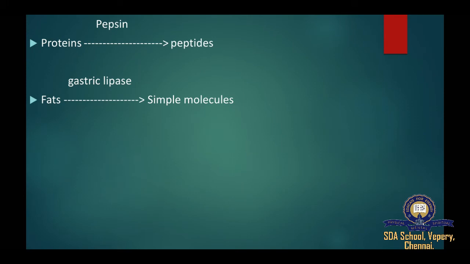Already I told you gastric lipase breaks down fat. Pepsin breaks down protein into smaller fragments called peptides. The food is ultimately converted into a semi-solid form called chyme, which passes into the duodenum. So protein gives peptides with pepsin, and fat gives simpler molecules with gastric lipase.